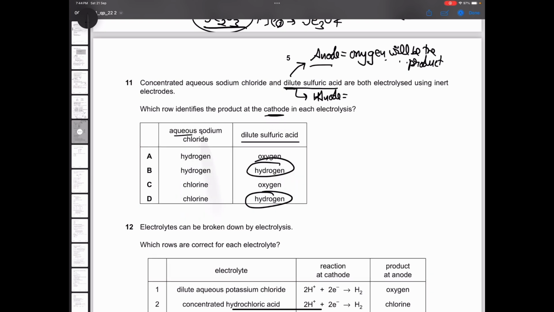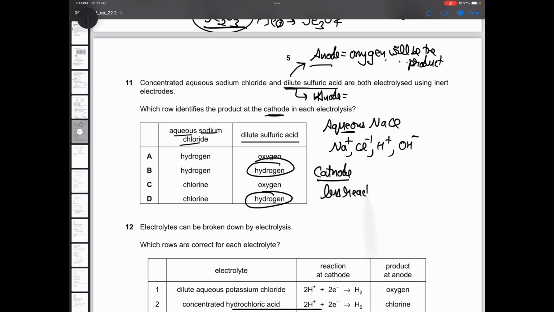Now, for aqueous NaCl, how do we pick? Because it contains ions from NaCl, that is Na+ and Cl-. But since it is aqueous, it will also have ions present from water, H+ and OH-. Now we have to pick what will be the equation at cathode. For this, there is a simple rule that the less reactive cation goes to cathode. So which is the less reactive one? Hydrogen. So option B will be the correct one.